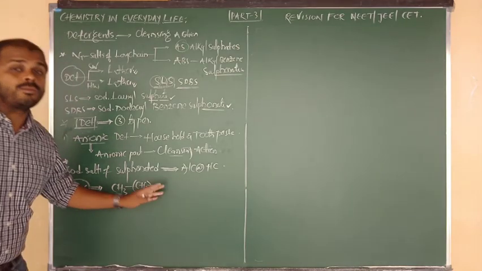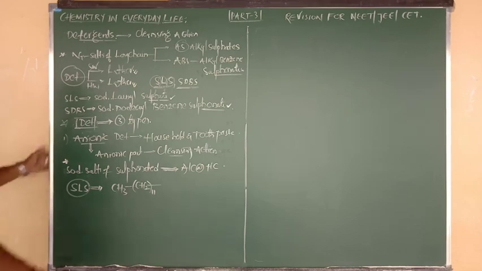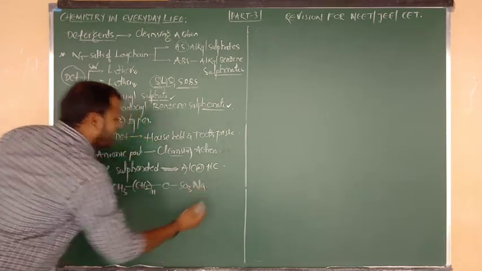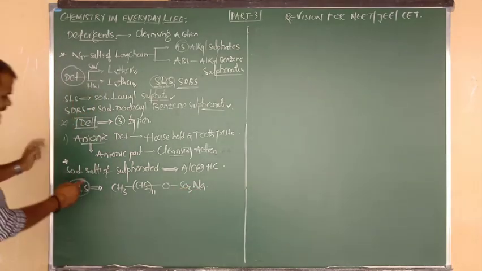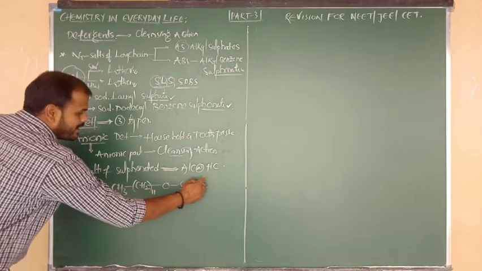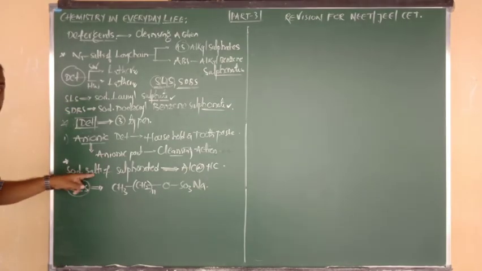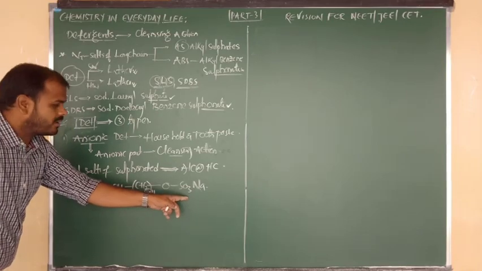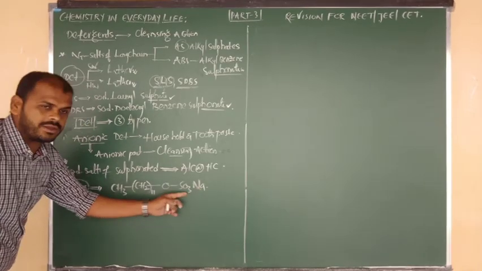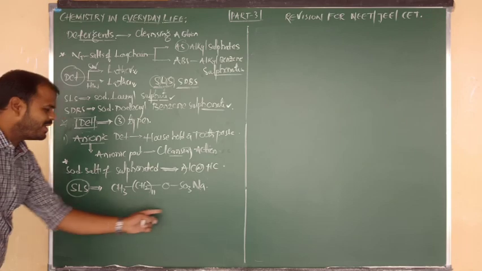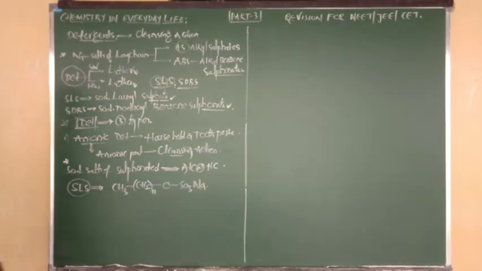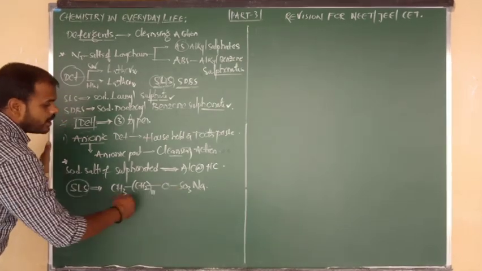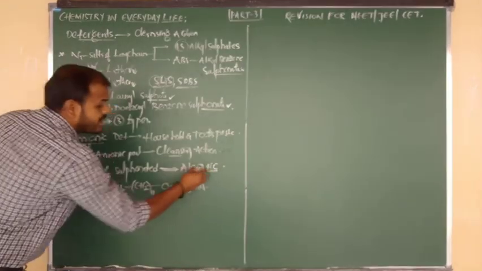Long chain means more carbons and hydrogens. It is connected to O, and again O is connected to SO3Na. Sodium is there, which carries a plus charge, and SO3 carries a minus charge, so we have to call it a salt. SO3 is called the sulfonated group. So it is the sodium salt of a sulfonated long chain alcohol, and also a hydrocarbon.